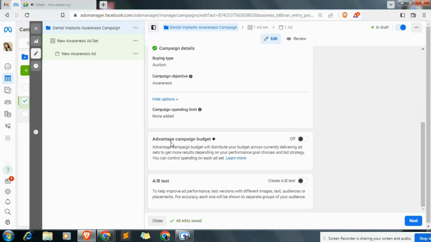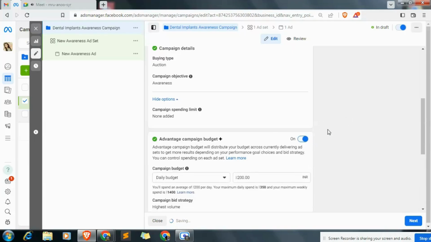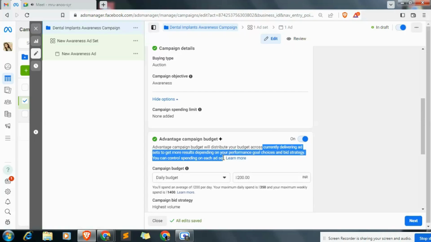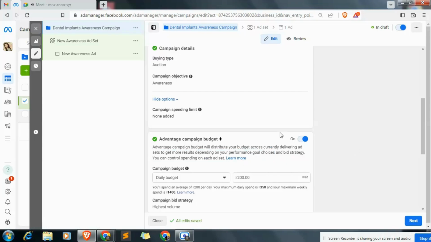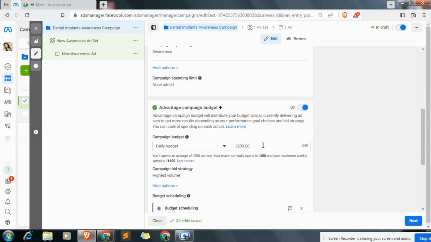Advantage campaign budget. If we click this, Facebook will automatically distribute our ad budget according to its algorithm. Yes. So it is suggesting that the ad budget is 200.